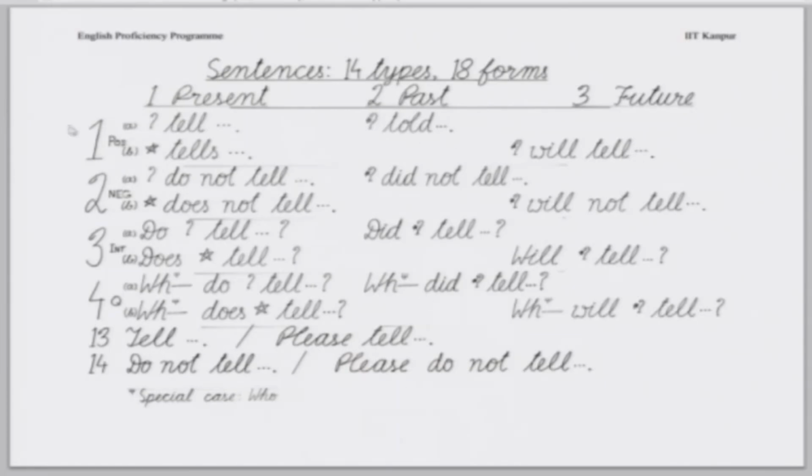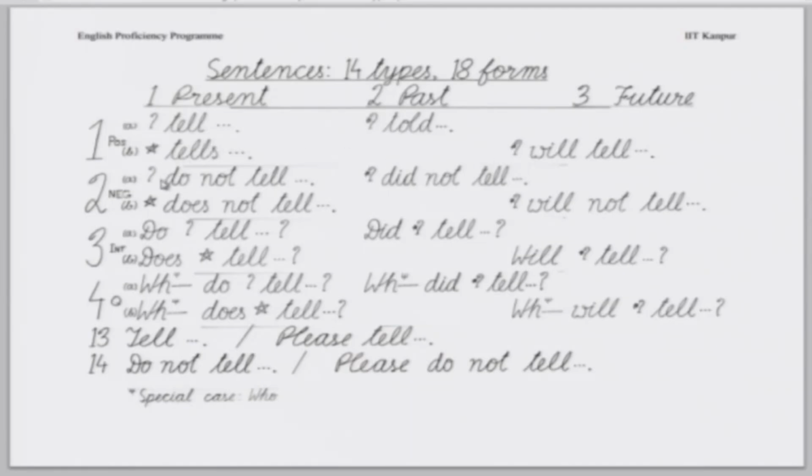So you have got four forms here. In the present tense, in the simple present, you will have two forms, and one must exercise care to differentiate between these two forms. And in the past and future, it is a single form that will come.